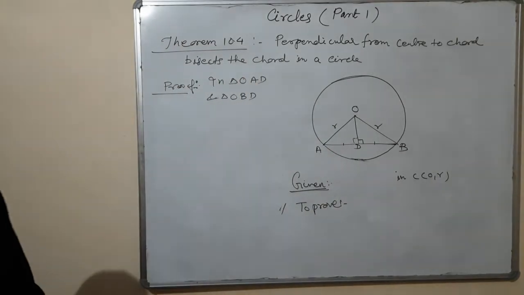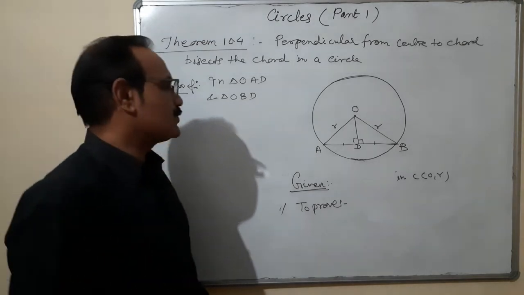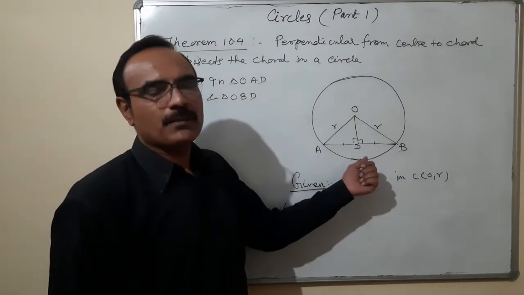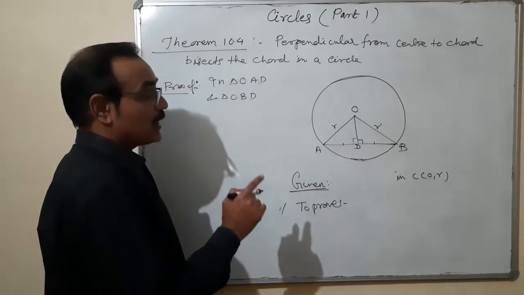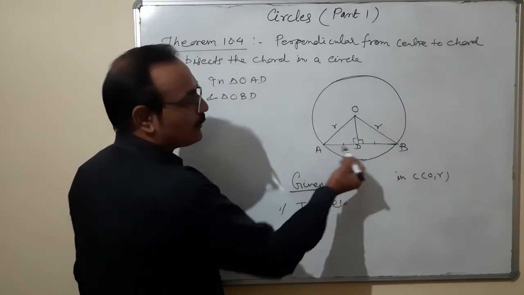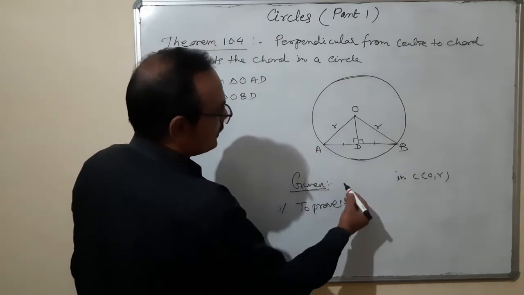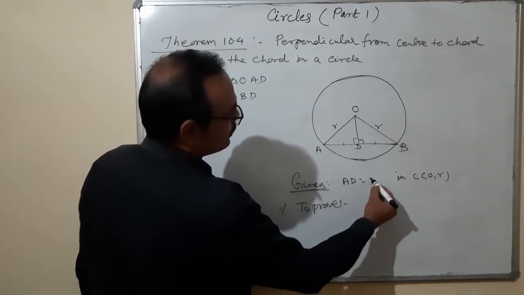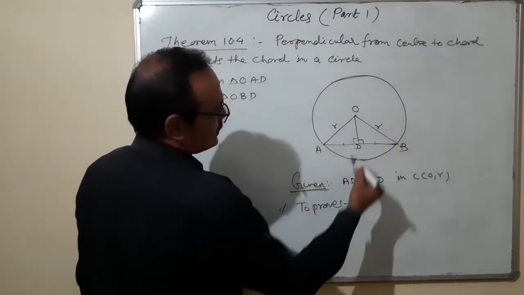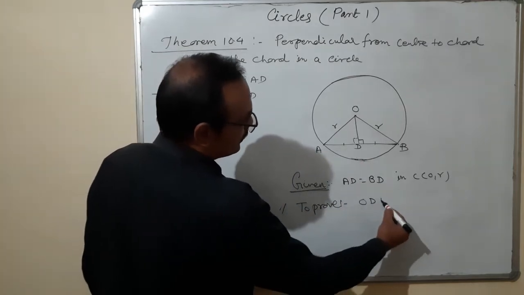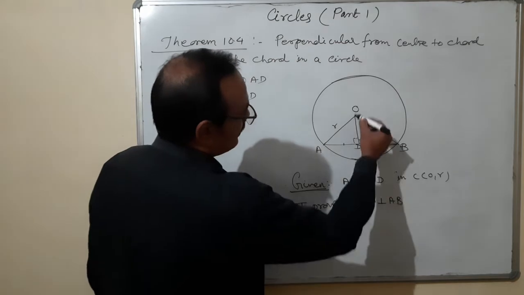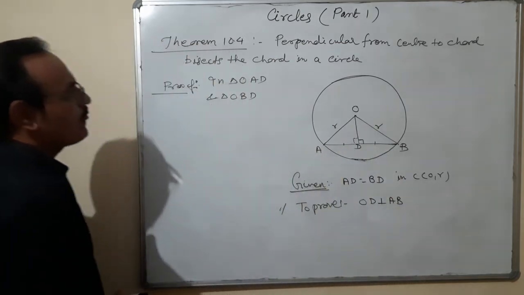What is it? Line joining from the center of a circle to the midpoint of the chord is perpendicular to the chord. That means it is given that AD is equal to BD in a circle with center O. We have to prove that OD is perpendicular to AB.